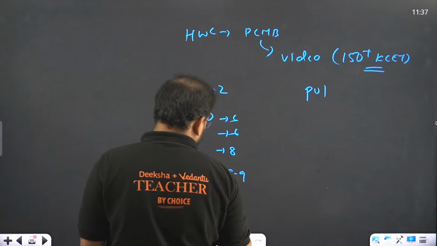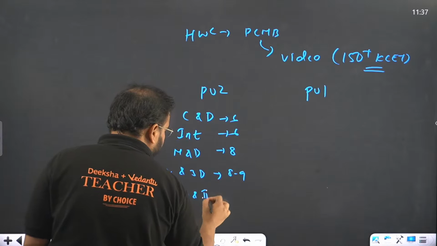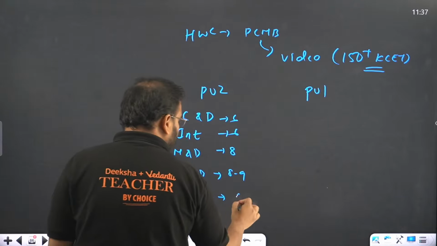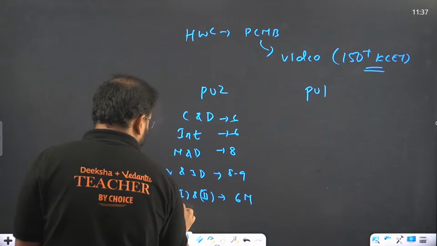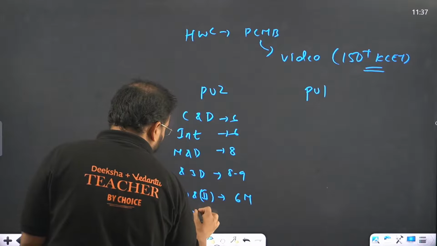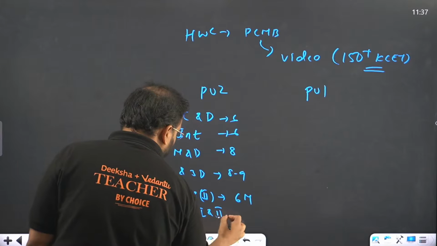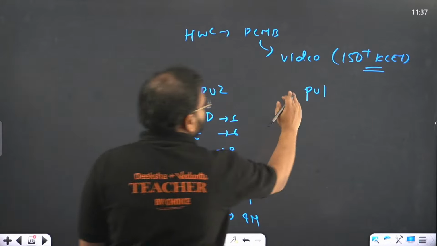Probability, if you compare from PU1 and PU2, becomes close to 6 marks. If you combine relations and functions from PU1 and PU2, this also becomes 4 marks.